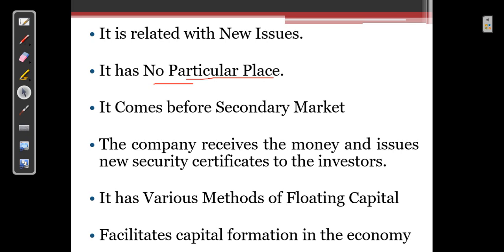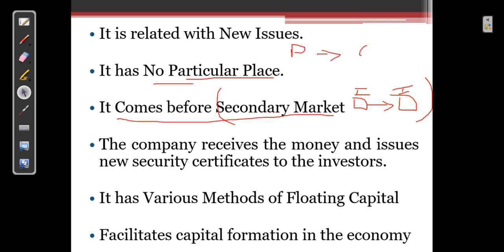These banks can differ. Now as I told you, first comes the primary market. Only once the shares are issued for the first time can those shares be traded in the secondary market from one investor to another. So remember, in the secondary market there is a relationship between investor and investor. But when you talk about the primary market, there is a relationship between the company and the investor. So the company is issuing the shares for the first time. Whatever buying and selling takes place in the secondary market is none of the company's business. The company doesn't come into the picture there.